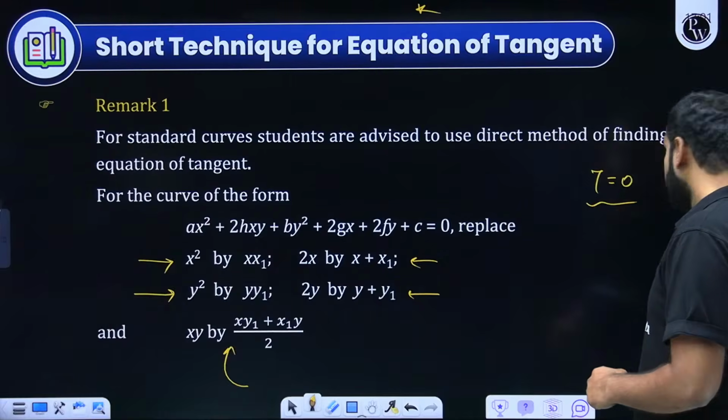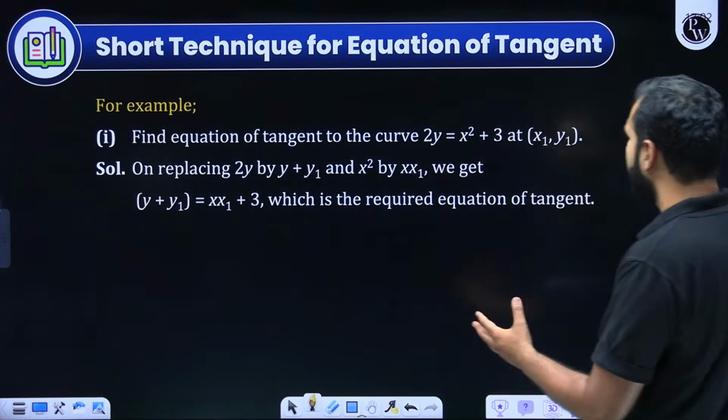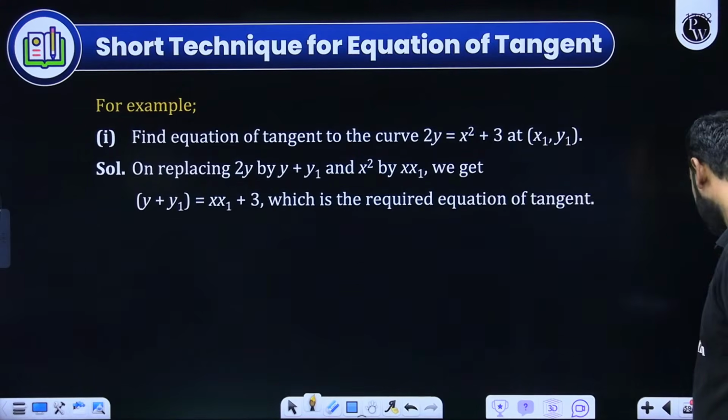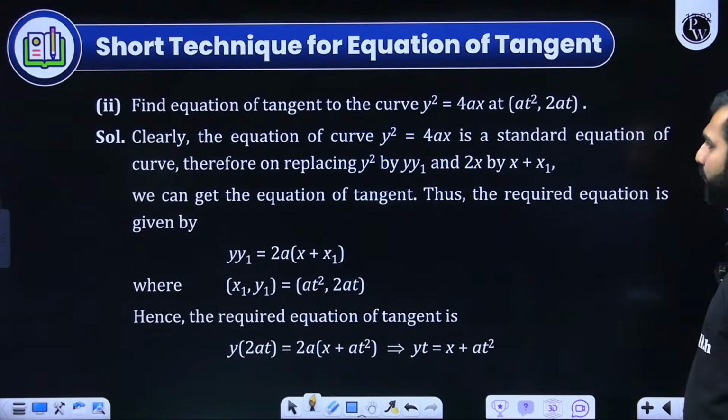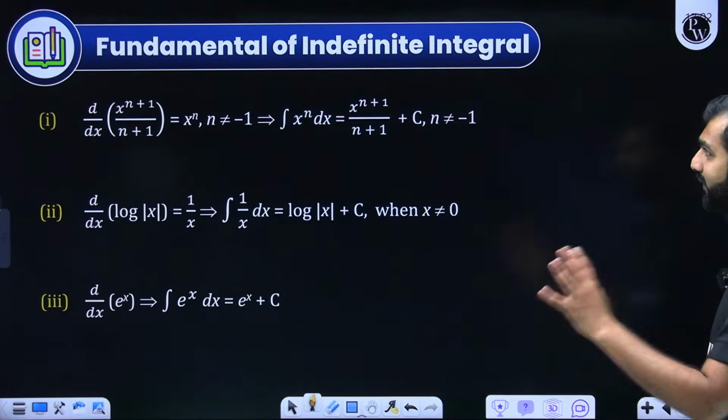Now, the next part, if I move towards it, find the equation of tangent, a very basic example. I hope you can see it and understand it by yourself. We have kept this for you. This we have already discussed. You can read and understand them.